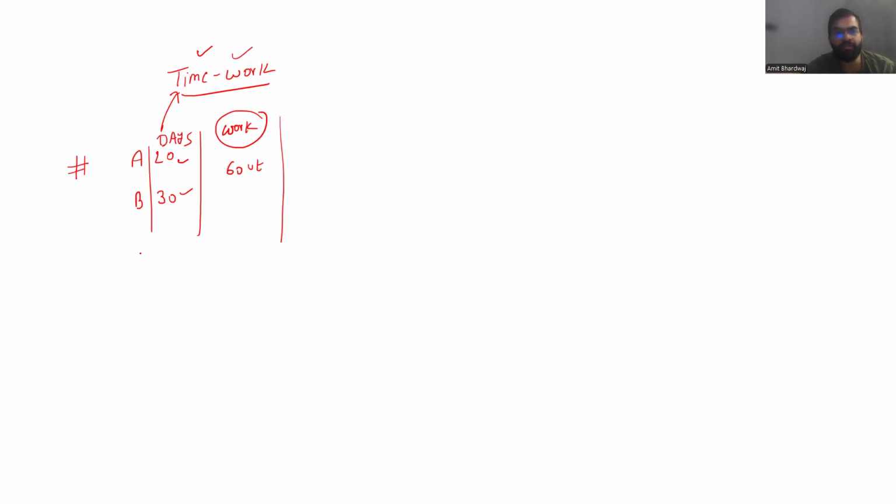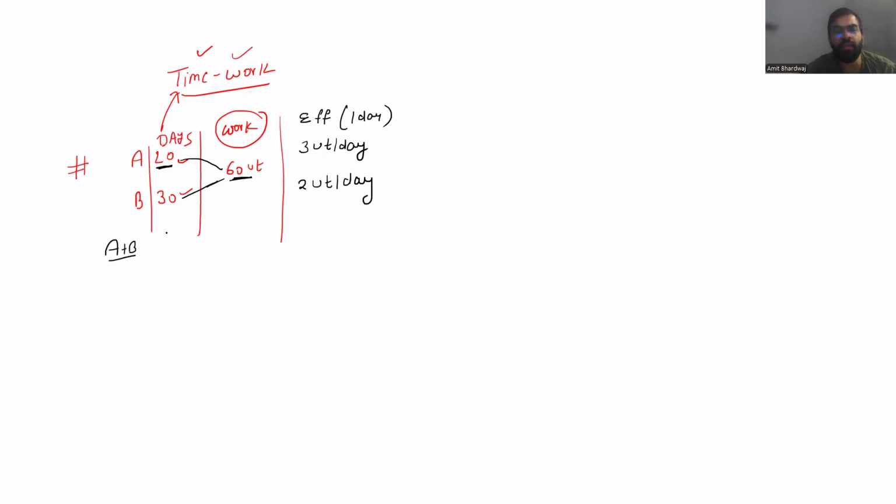So can I say one thing? Now we should understand one thing. If A is doing 60 unit work in 20 days, so efficiency means the rate of doing work. Either you can say 1 day work of A and B. So if in 20 days A is doing 60 unit work, can I claim A will do 3 unit work every day? Okay, this is a basic understanding. In the same manner, if B is doing 60 unit work in 30 days, can I claim B is doing 2 unit work every day? Okay. Now you have to solve it.